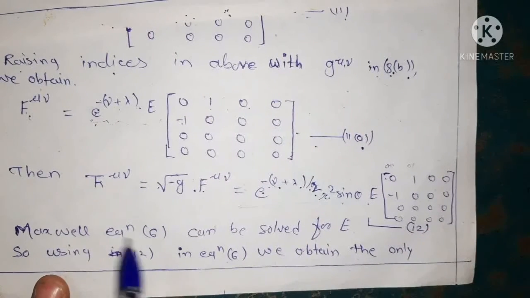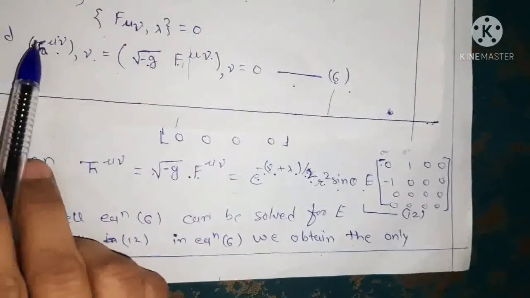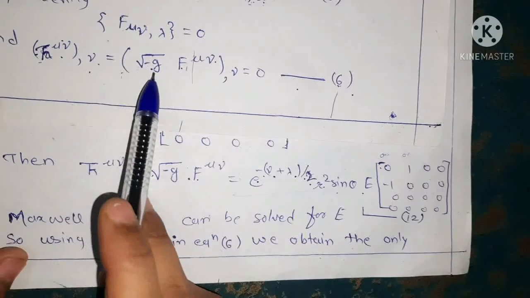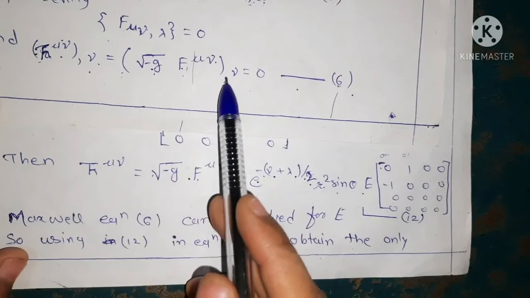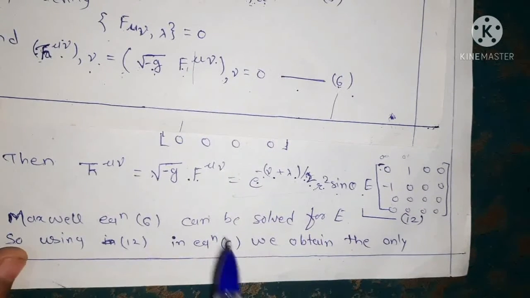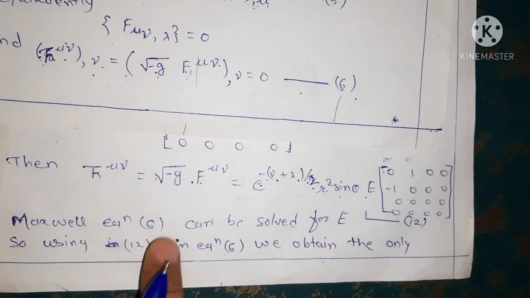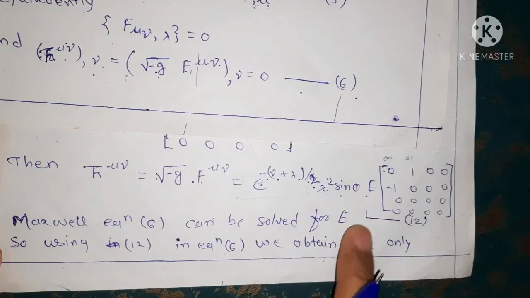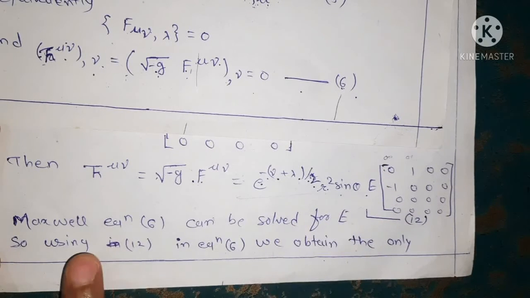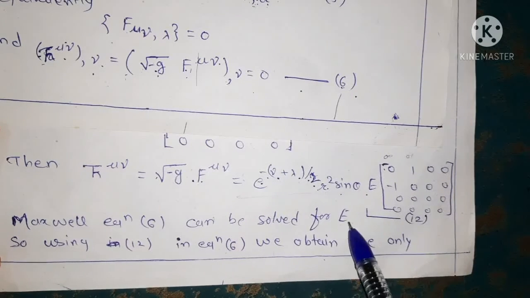And from Maxwell's equation, that is this equation, F of mu nu comma nu is equal to under root of minus g, script F mu nu comma nu. So this equation 6 means the derivative with the comma nu is given here, and so we solve this Maxwell equation given in equation 6 for finding the value of E, and we use equation 12 and equation 6 to get the value of E.